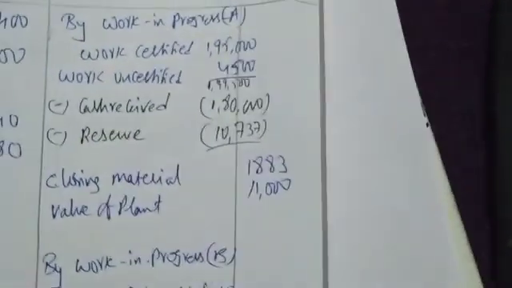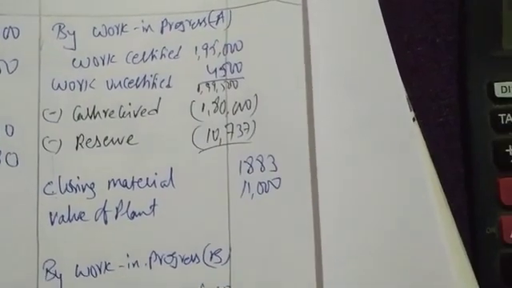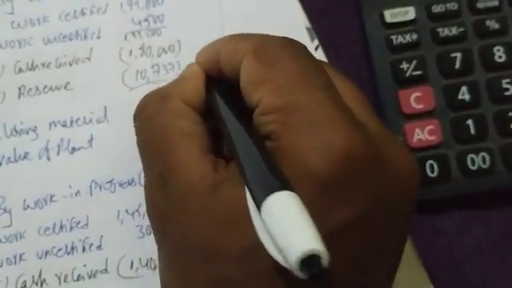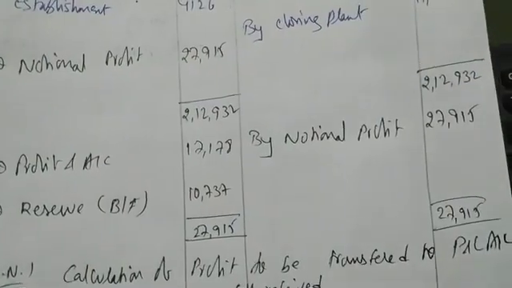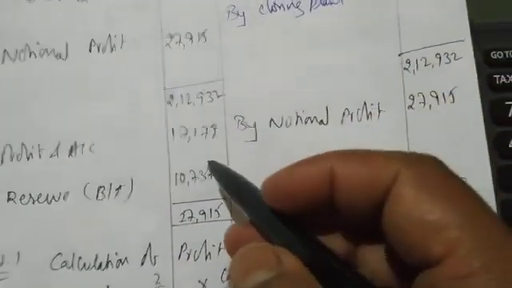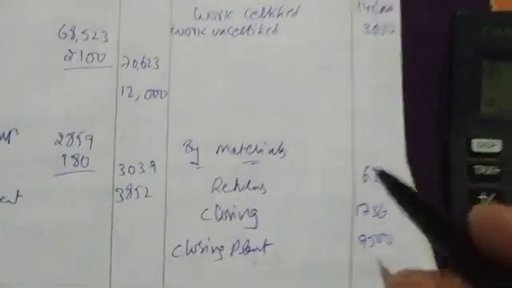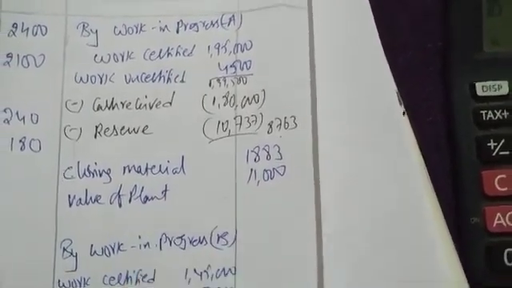From 1,99,500 you deduct 1,80,000 and 10,737. We are getting 8,763 in the auto column. That's it. Done. We close contract A and we are getting profit 17,178 and reserve 10,737. We have recorded that reserve in the balance sheet and we have deducted it, we got 8,763. Multi contract A is done.